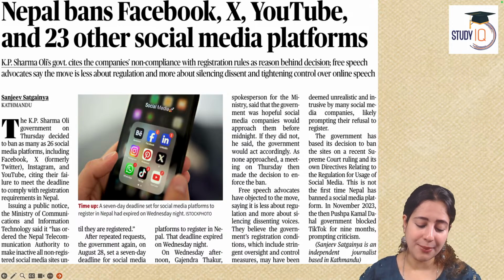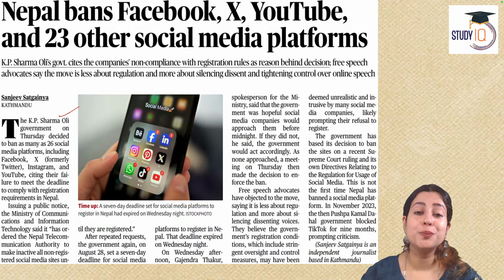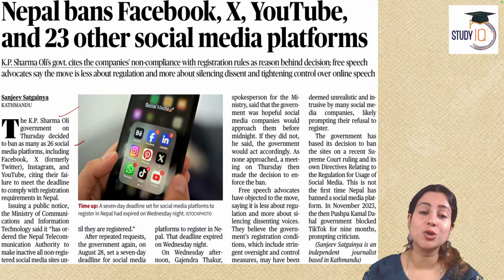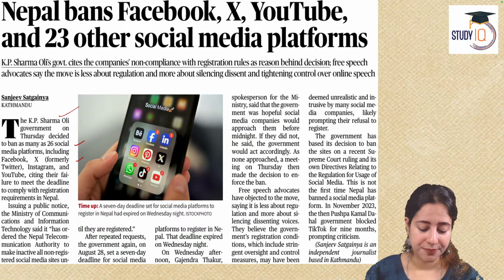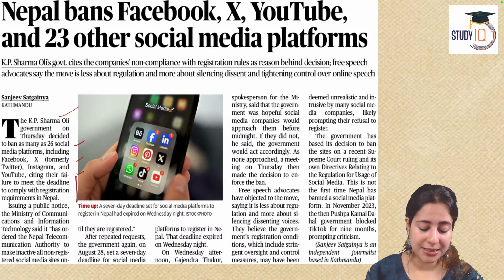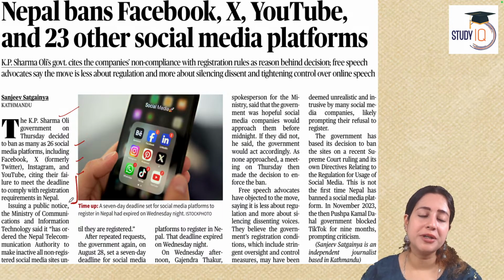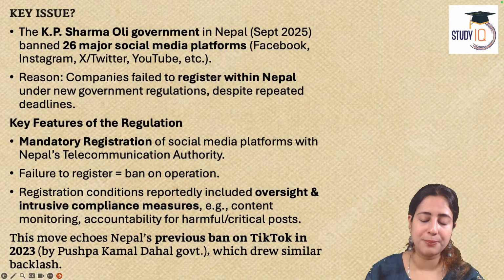Now, in Nepal, what has happened? KP Sharma Oli, the leader of the Nepali government, has decided to ban 26 social media platforms, including Facebook, X, earlier Twitter, Instagram, YouTube. Why? Because Nepal is saying all these platforms have failed to register themselves, which is a key requirement of Nepali law. All these international platforms have to register themselves and after a certain period re-register, and they have failed to do it. The deadline has passed and we cannot take this lightly, so they have decided to put a complete blanket ban on them.